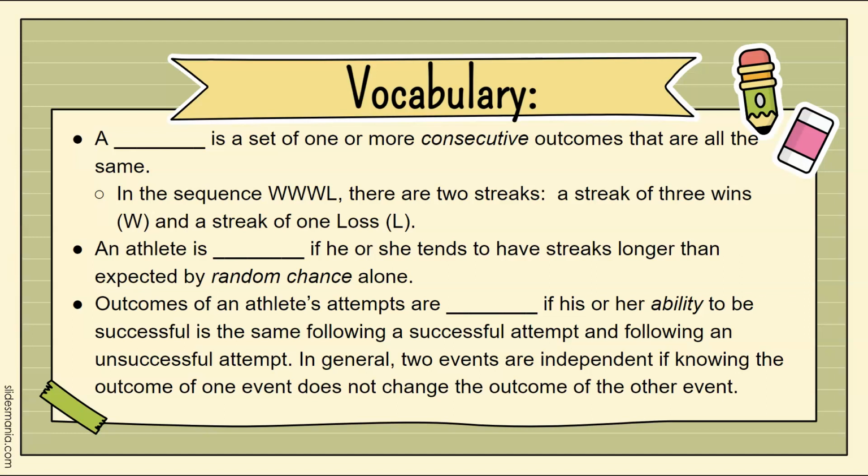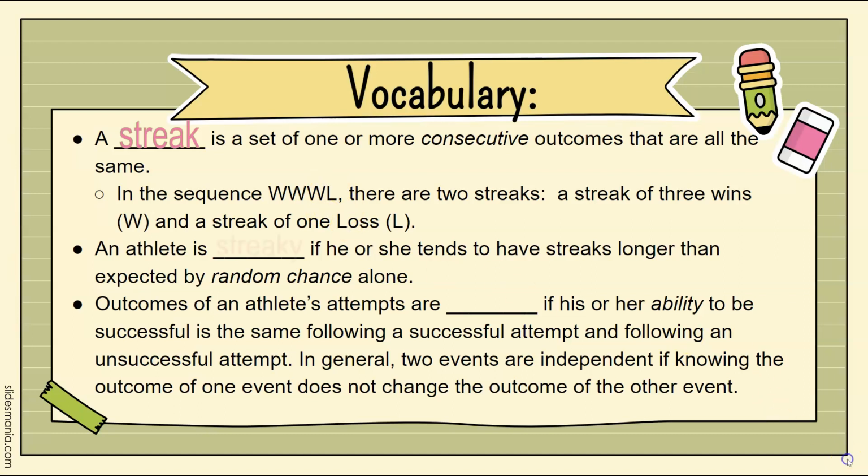The first set of vocabulary is a streak is a set of one or more consecutive outcomes that are all the same. In the sequence WWWL, there are two streaks. One streak of 3 wins and a streak of 1 loss. So we count the streaks by the number of consecutive outcomes. So since there are 3 wins that happen in a row, that's your first streak, and then that loss is its own individual streak.